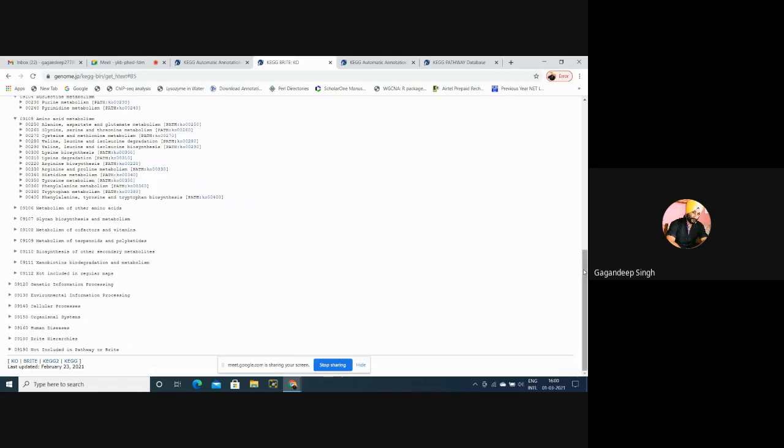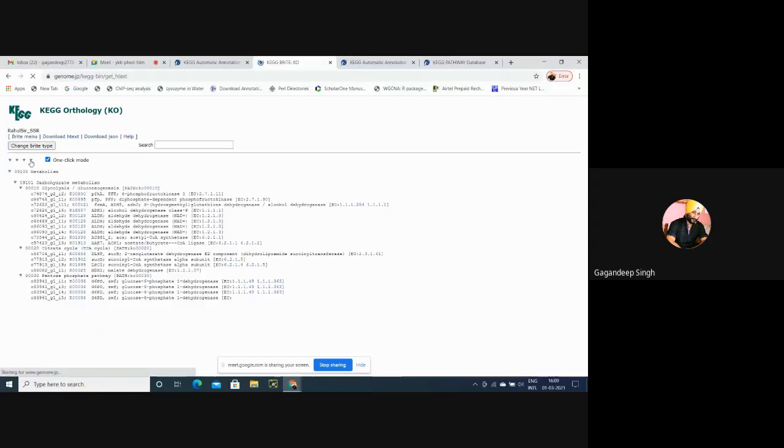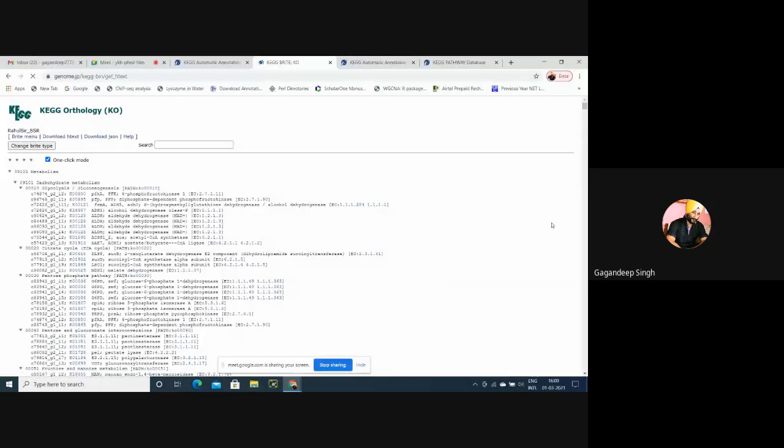Then if we want to open all these pathways, there is a small shortcut. We'll select one click mode and click on this. Every pathway will be elaborated. Now see here, in carbohydrate metabolism, there is a pathway known as glycolysis. Maybe everybody is aware of this, glycolysis.